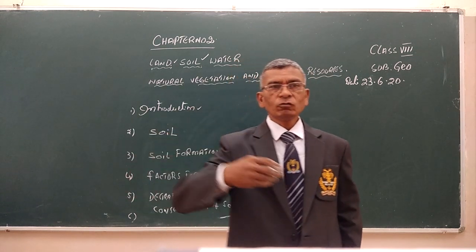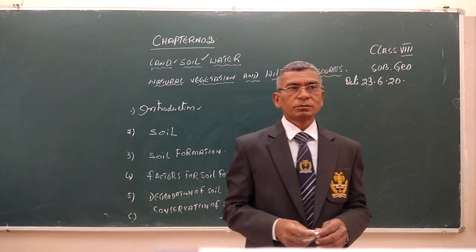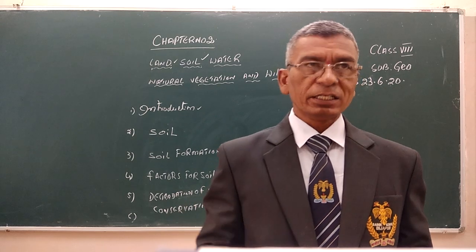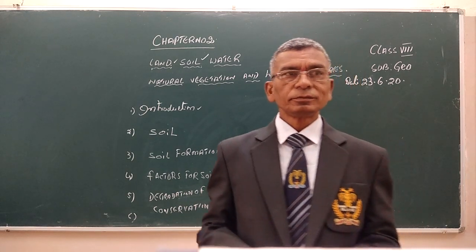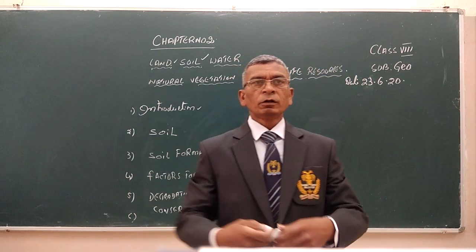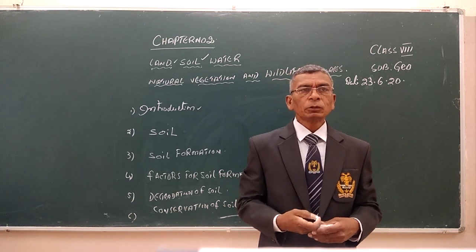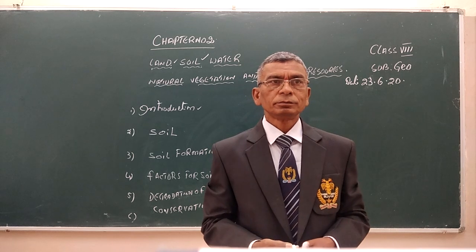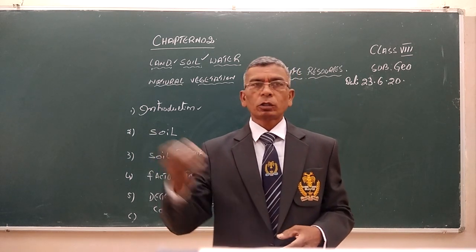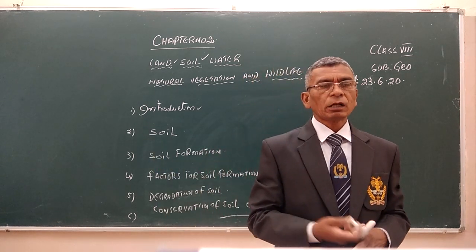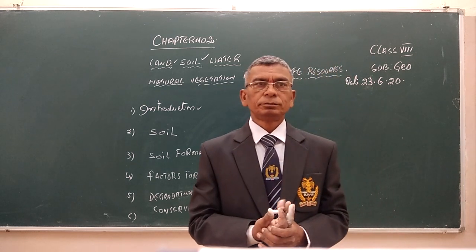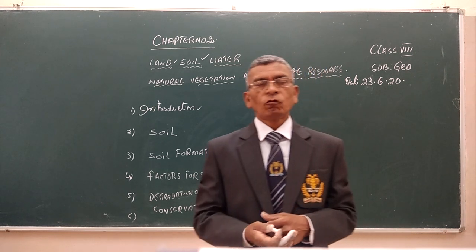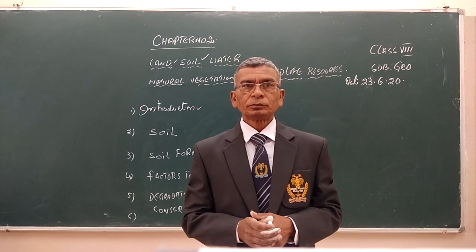Below that, the second stage, we find subsoil, that is loose particles and weathered materials. In the third step, we come to weathered materials, parent rock. The last one is bedrock. This is how soil formation takes place.